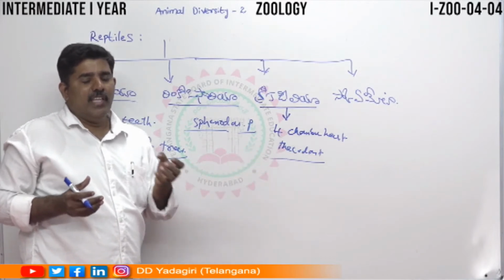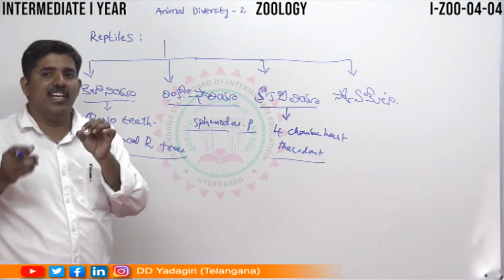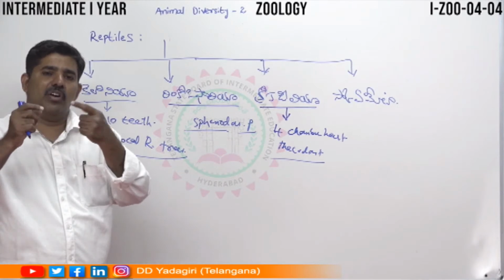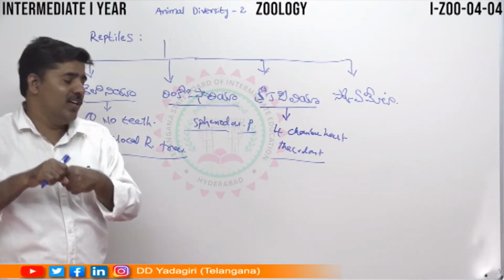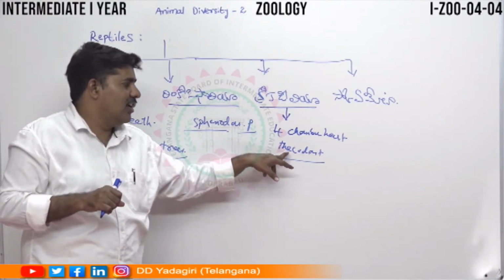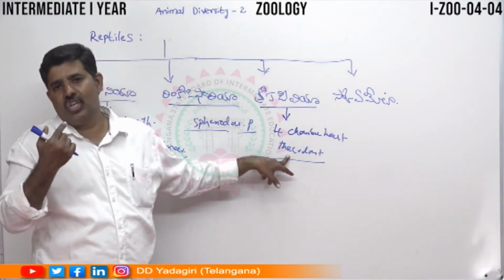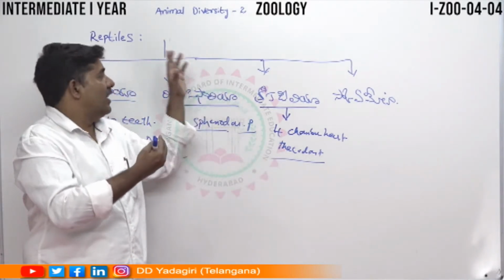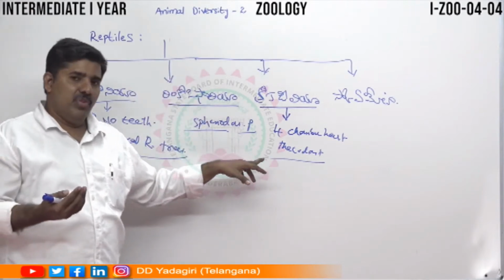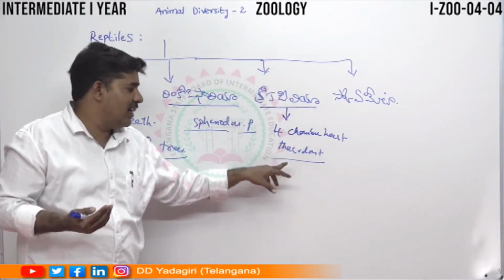What is the thecodont? The particular tooth can be located in the jaw, lower jaw. So the particular tooth can be located in the lower jaw. So that is called thecodont. Our teeth can be called as a thecodont. So most of the reptiles can be not thecodont. So only crocodile species can contain the thecodont.